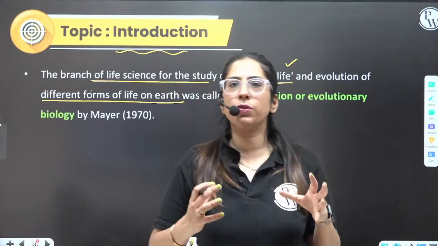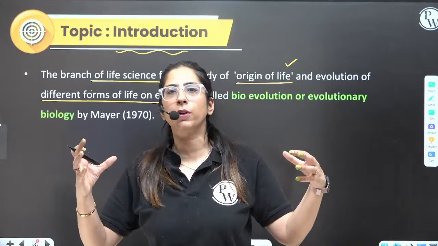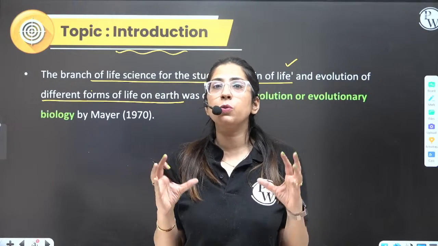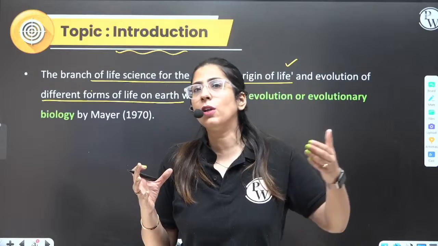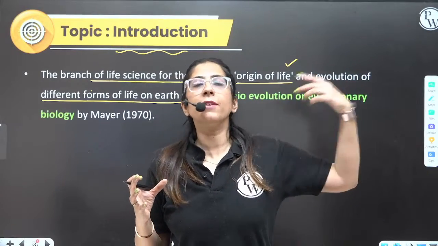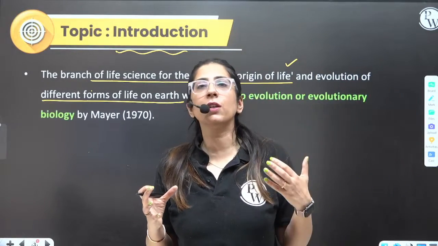Now, what is this evolution? Evolution is a gradual process. Is it a process which is reversible or irreversible? This is an irreversible process. That means we cannot go back to the previous time where other species used to exist. So that reversal is not possible.